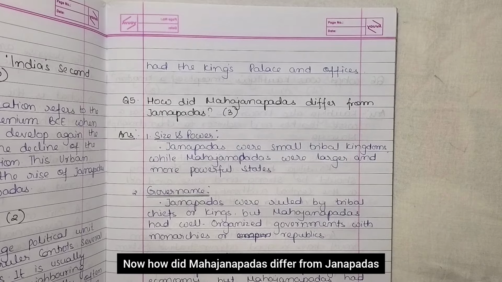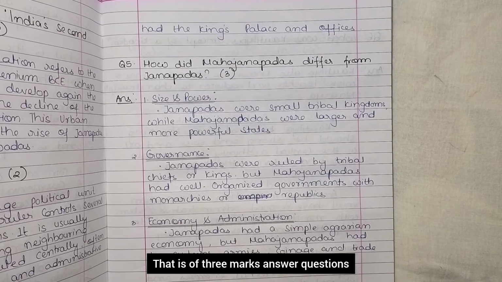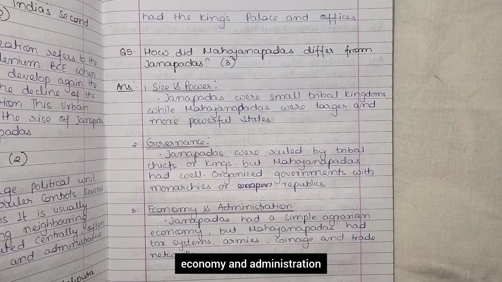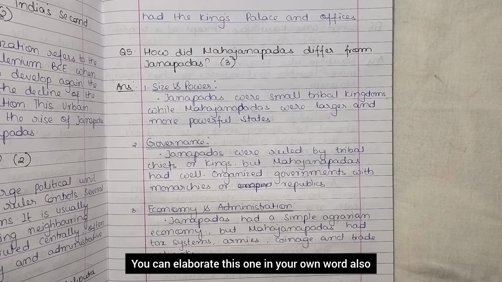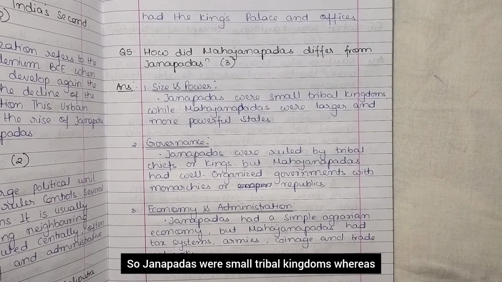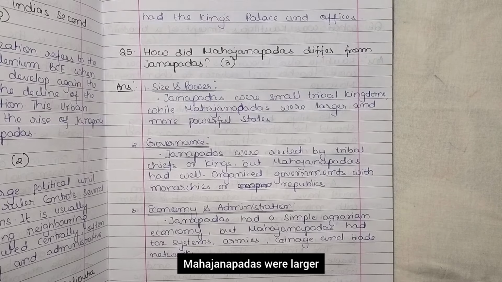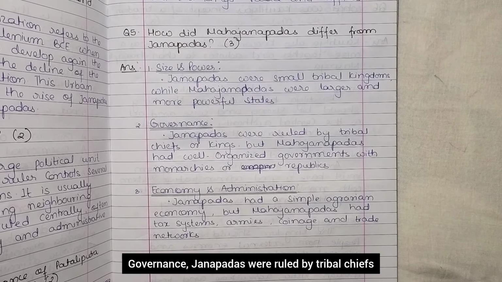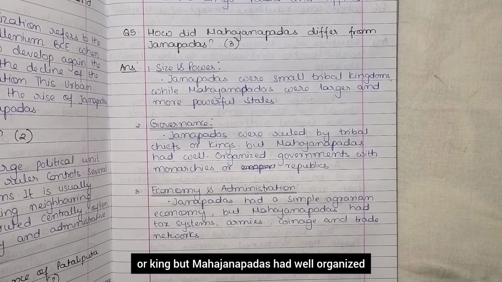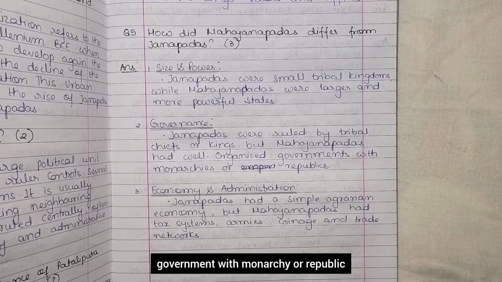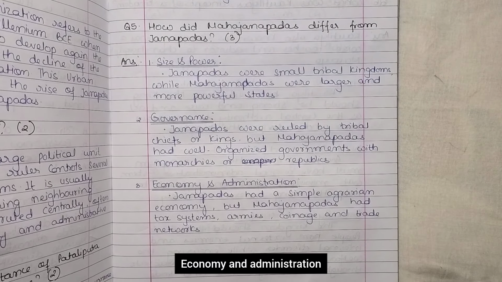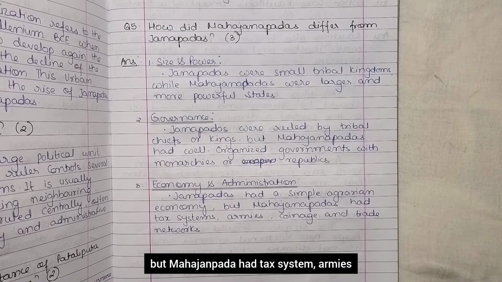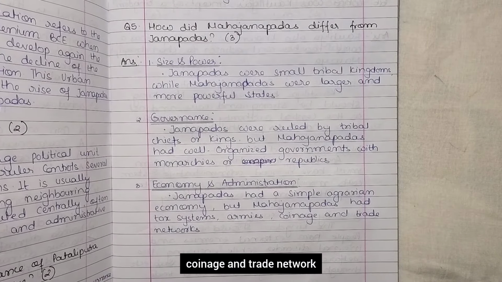Now, how did Mahajanapadas differ from Janapadas? That is of 3 marks. So, here I have given the points also, like size and power, governance, economy and administration. You can elaborate on this in your own words also, right? So, Janapadas were small tribal kingdoms, whereas Mahajanapadas were larger and more powerful states in terms of size and power. Governance: Janapadas were ruled by tribal chiefs or kings, but Mahajanapadas had well organized government with monarchy or republic. Economy and administration: Janapadas had a simple agrarian economy, but Mahajanapadas had tax systems, armies, coinage and trade networks, right?